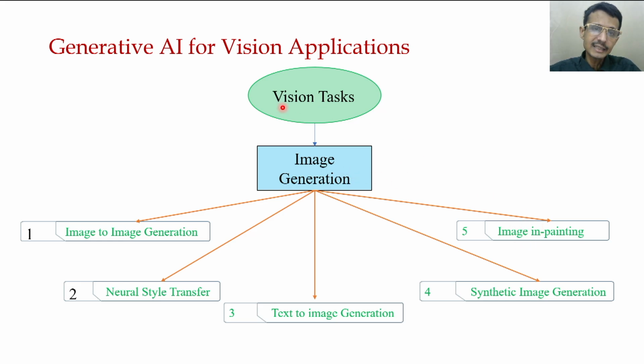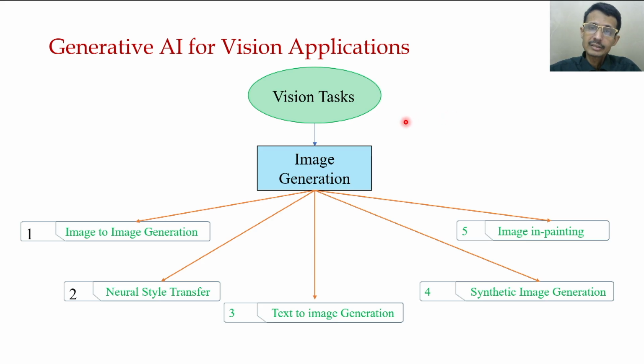So as a whole, we can see that there are different vision tasks, and we have studied several models. Now we try to understand how these models are used for these different tasks. We have studied the autoregressive model in this class.